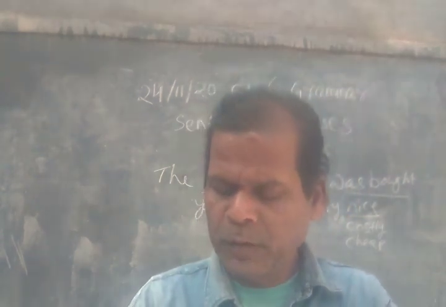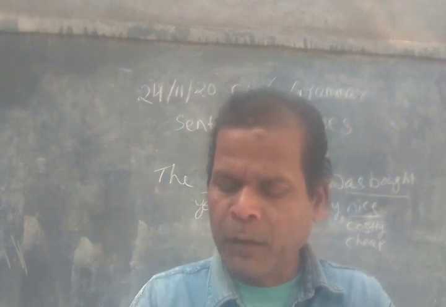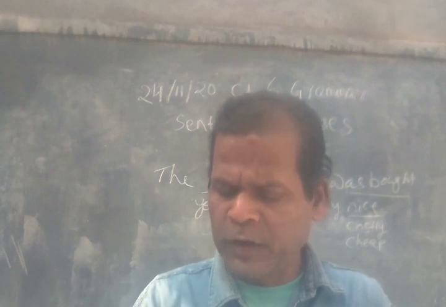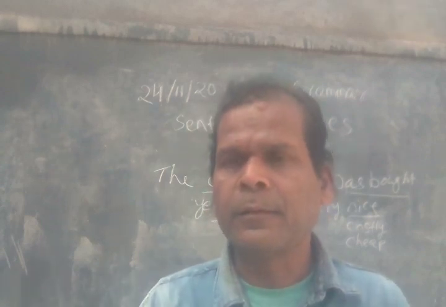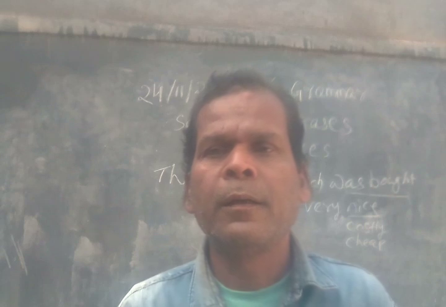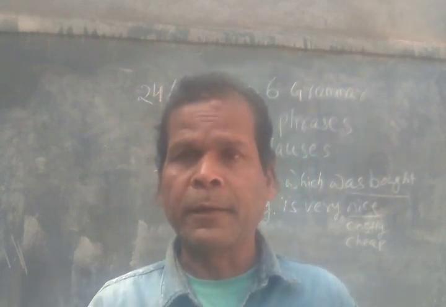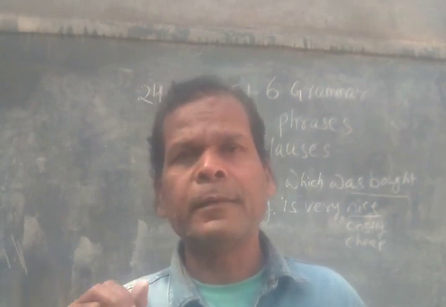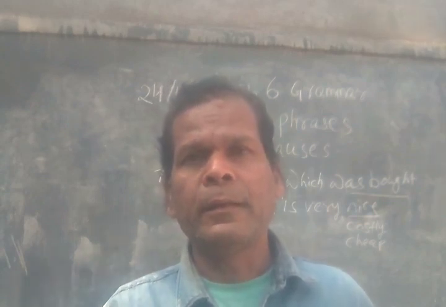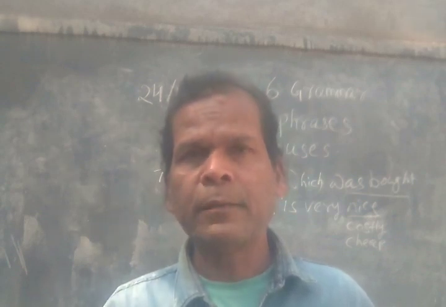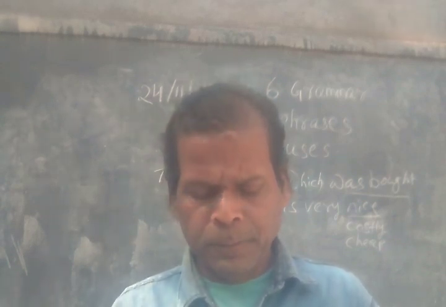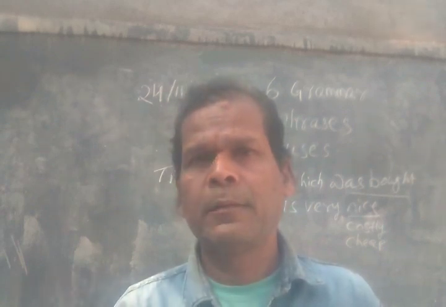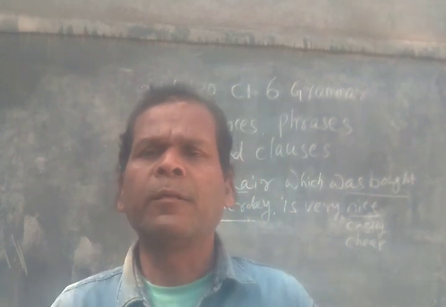So, now you have to do the exercises. Underline the phrases in the following sentences and then underline one clause in each sentence, and your lesson is over. So do these exercises attentively. So you have to learn the sentences, the phrases, the clauses, and then comes our finite and non-finite verbs. Then we shall take it further. Thank you.